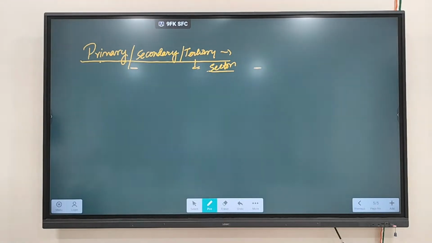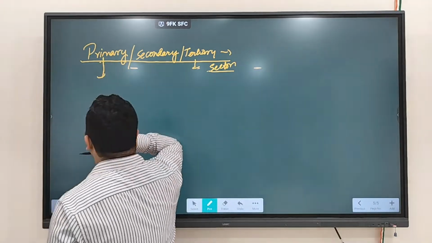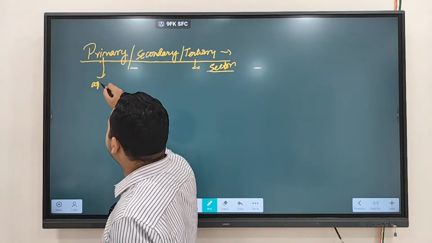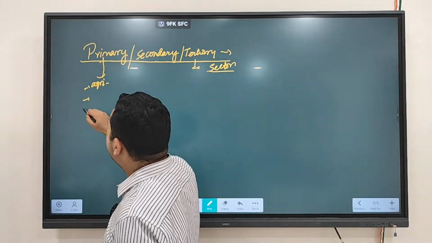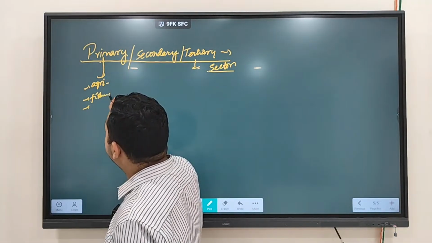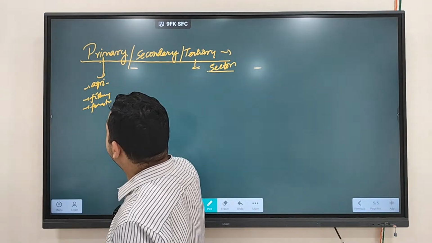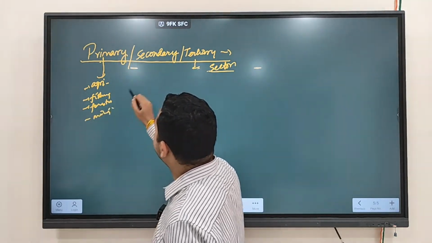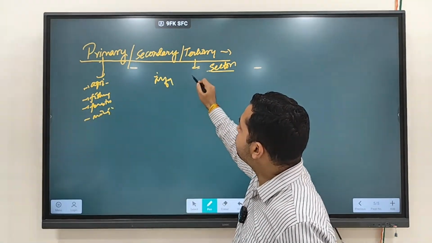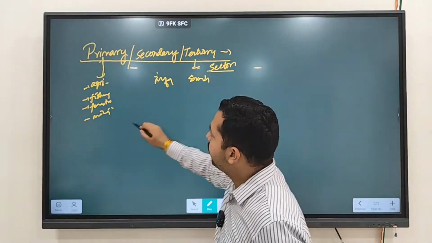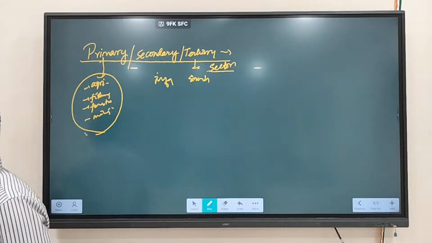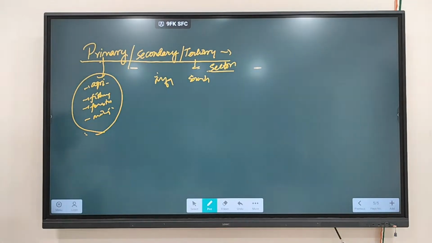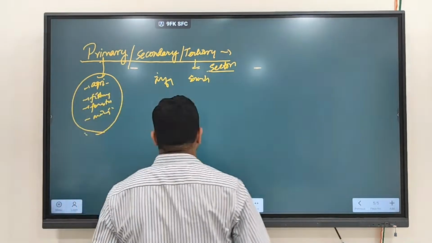Clear? So first, the primary sector. Which sectors are primary? Those that are dependent on agriculture, or as we discussed, fishing, forestry, mining. Those are the primary sector. Secondary is manufacturing, tertiary is the services sector. Clear? So now first we are taking up the primary sector. Human geography involves both the Indian part and the world part, which we will take up.